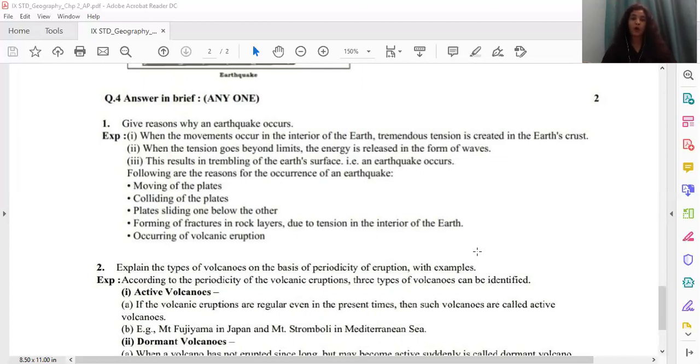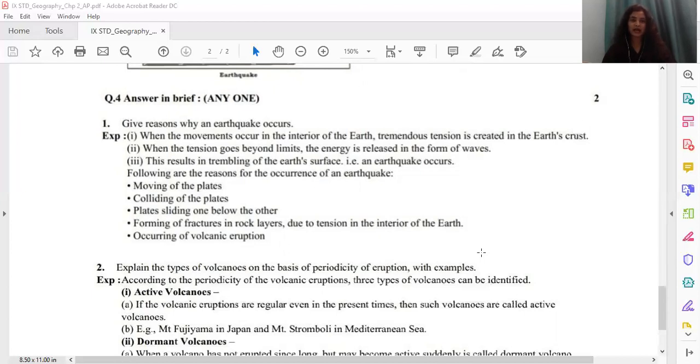Point 1, when the movements occur in the interior of the earth, tremendous tension is created in the earth's crust. Second, when the tension goes beyond limits, the energy is released in the form of waves. Third, this results in trembling of the earth's surface, that is, an earthquake occurs. Following are the reasons for the occurrence of an earthquake. Children, this could be point number 4.